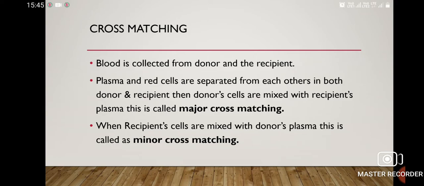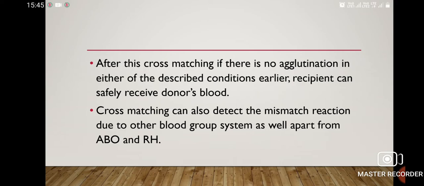Why do we require this cross-matching? To eliminate any mismatch reaction due to other minor blood group systems. After this cross-matching, if there is no agglutination in either of the conditions described earlier, the recipient can safely receive the donor's blood. Although we know the blood group of donor and recipient, the cross-matching is done prior to any blood transfusion.